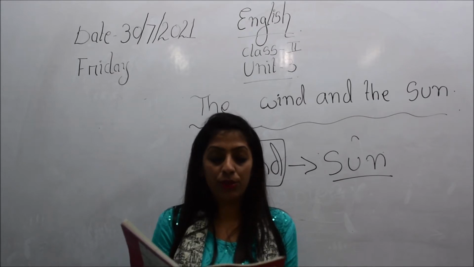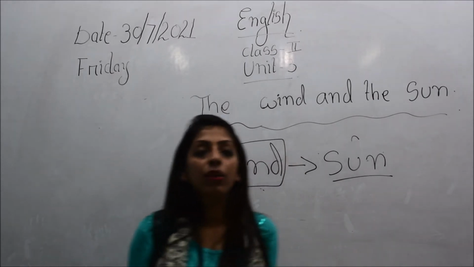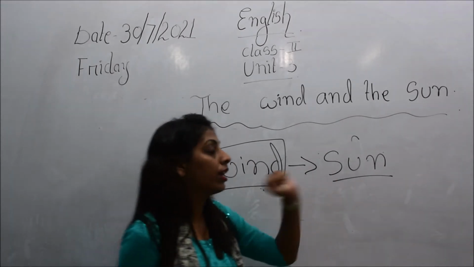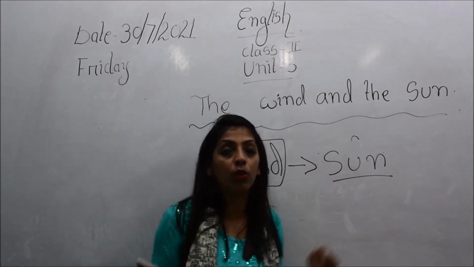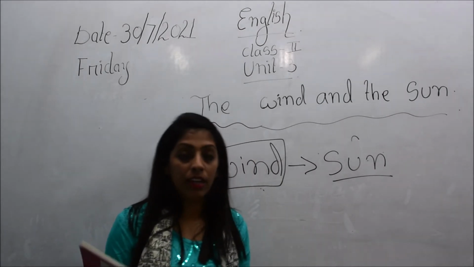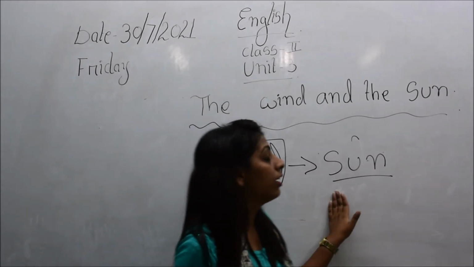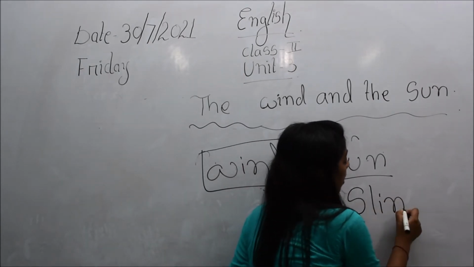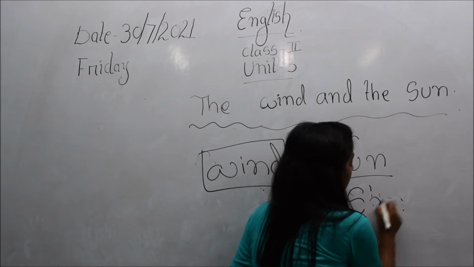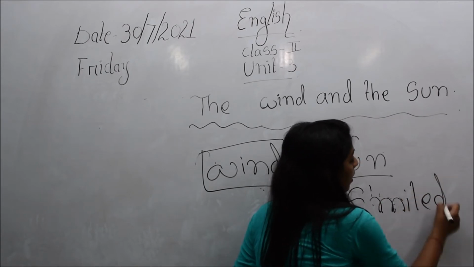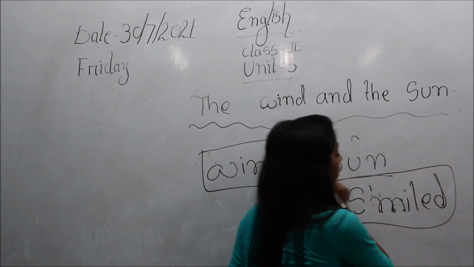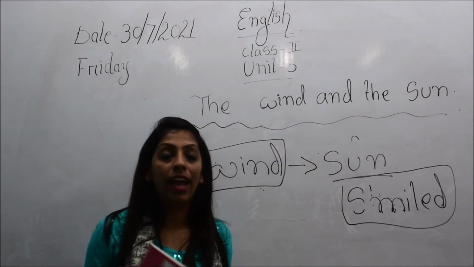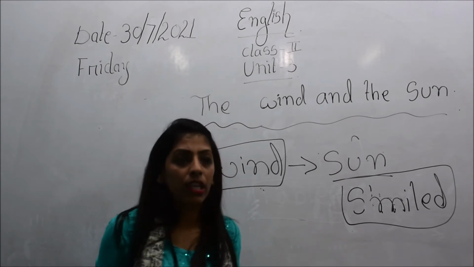I will let you try first. So then when the wind said that he is stronger than the sun and he can take off the coat of this man faster than him, what reaction did the sun give? He just smiled. S-M-I-L-E-D. He just smiled. Who smiled, children? The sun. He just gave a smiling reaction and he said, okay, let's see, we will see whether who will win.